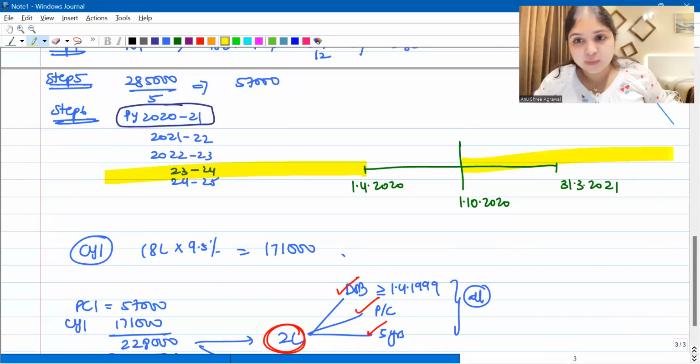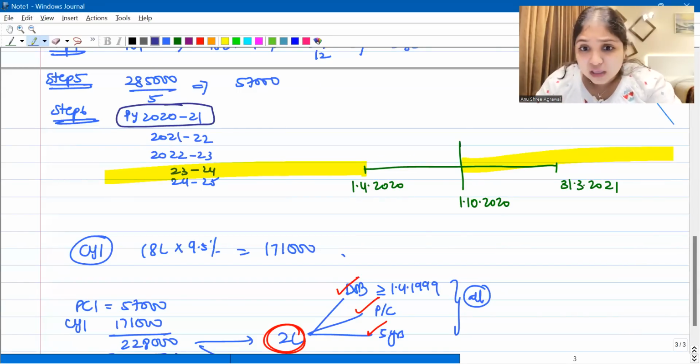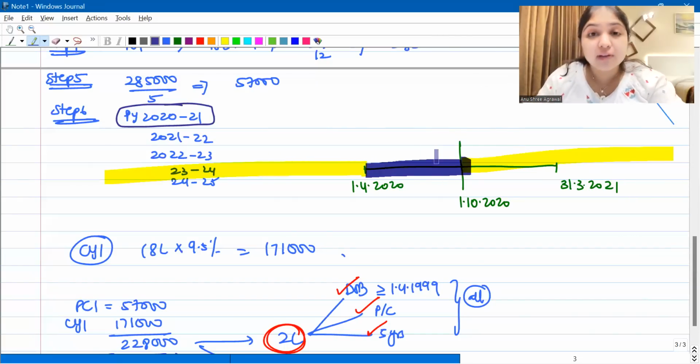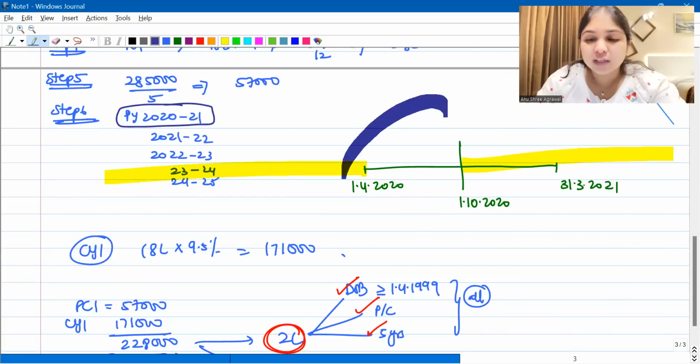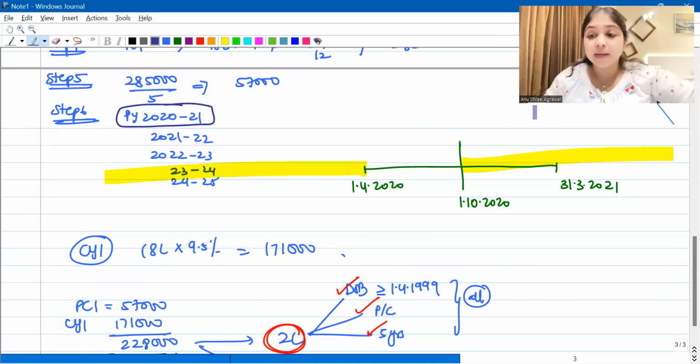After 1st October 2020, it is the post-construction period. Then where will this period go? You're neither putting it under this period, nor under that period. Then where will this period's interest go? Are you understanding the problem I'm creating in front of you? All these kinds of doubts will suddenly start coming in those 3 hours in the examination.